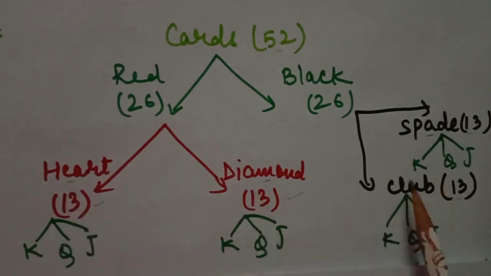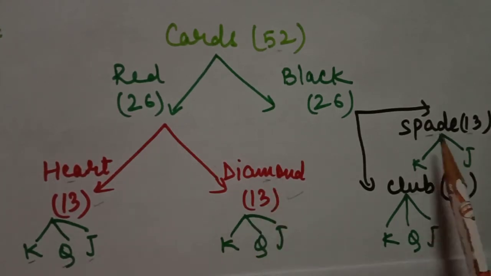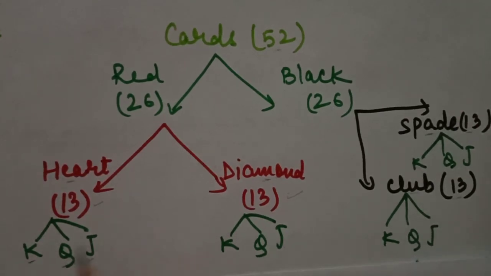In each of these 4 sets, we have king, queen, jack. Same as diamond also, we have king, queen and jack. Same as spade, we have king, queen and jack. Same in club, king, queen and jack. It means all these 3 types of card are present in all 4 sets.